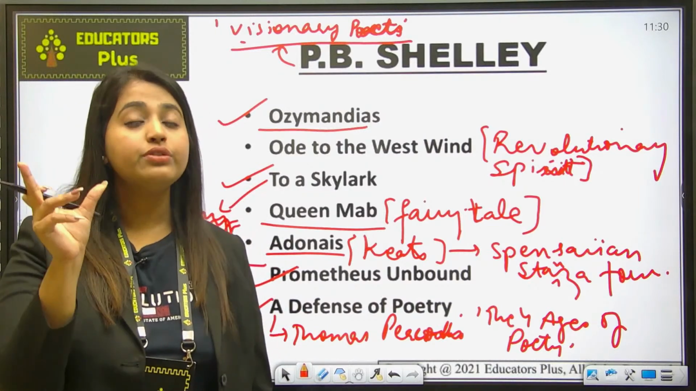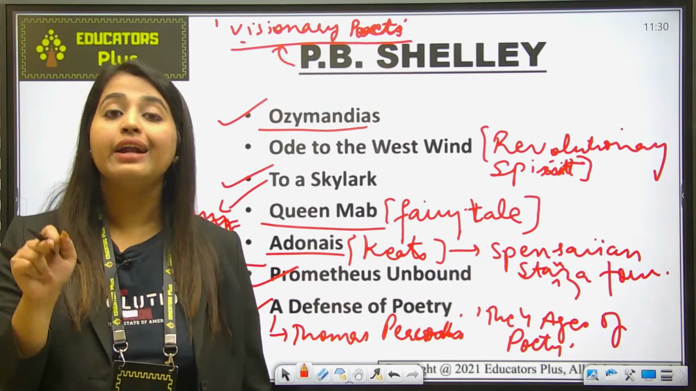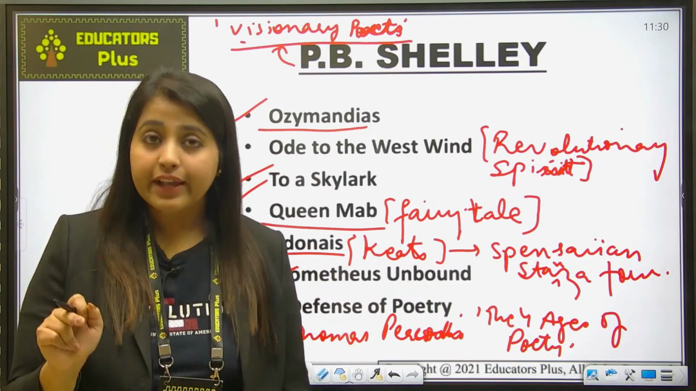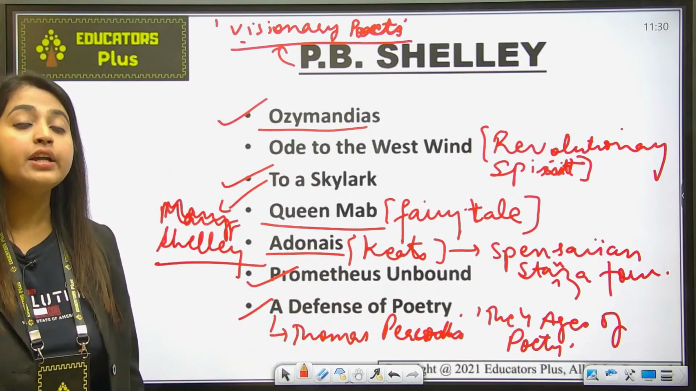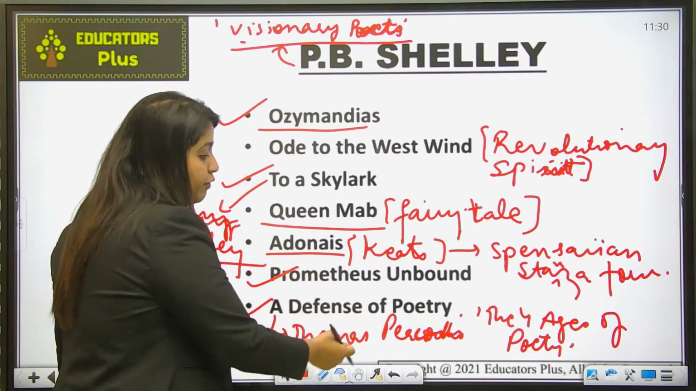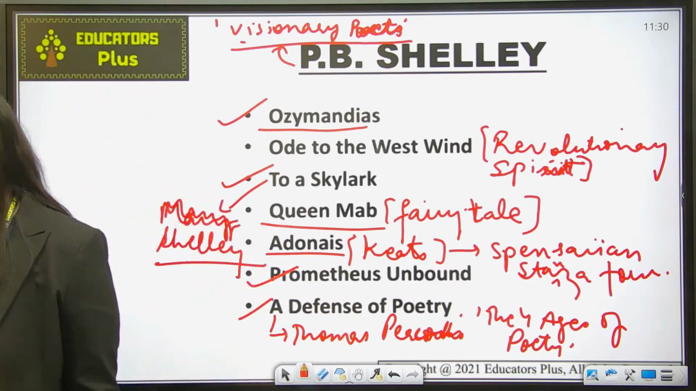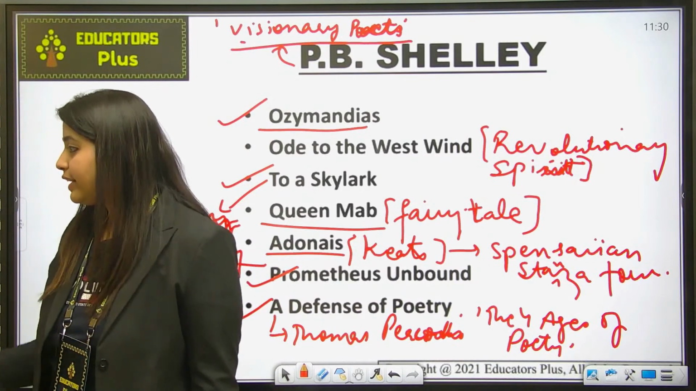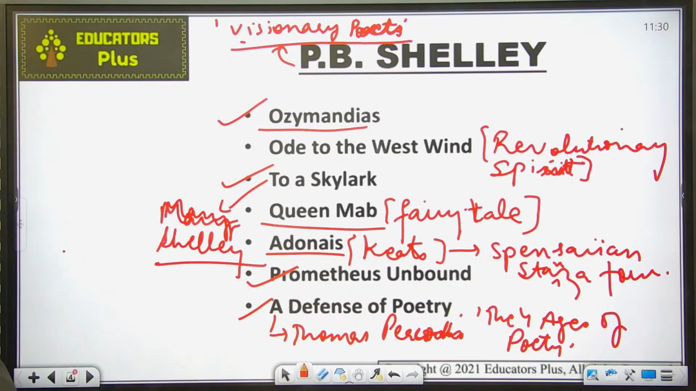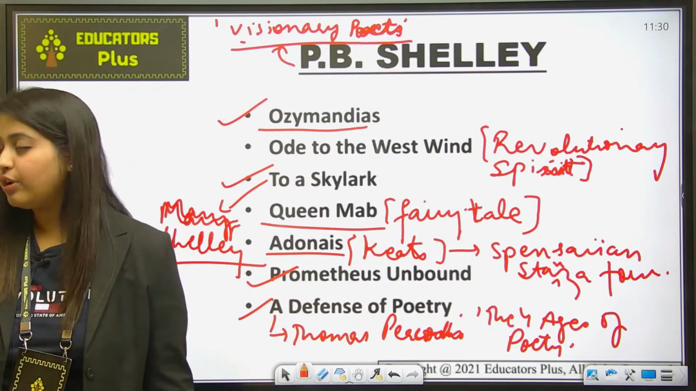And here the most famous phrase of Shelley appears: poets are the unacknowledged legislators of the world. Poets are the unacknowledged legislators of the world. This whole phrase has been written in defense of poetry against Thomas Peacock's The Four Ages of Poetry. Fine. Is it clear? Can I know in the chat box? Is everything clear? Please type yes if everything is clear to you, so that I can move ahead.